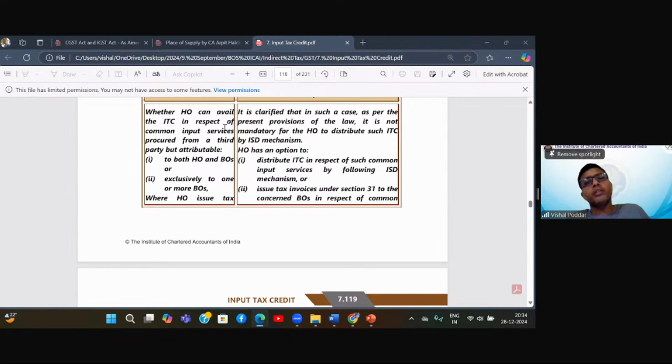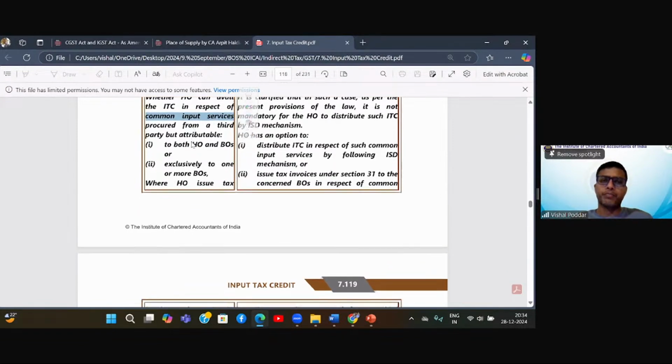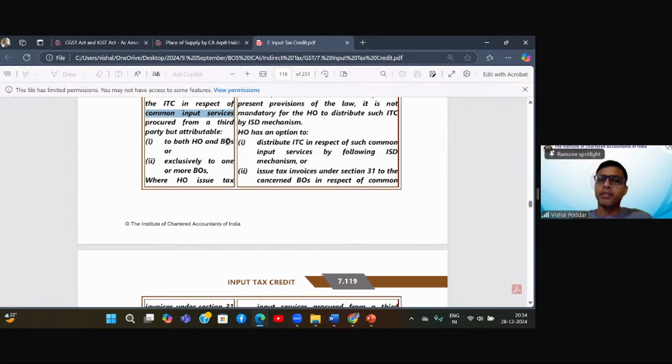So some rulings, in fact, even said that head office cannot take the credit in the first place, forget about cross charge and ISD. So the first question that came up was: can head office claim credit if it has received some common input service, which may not even be related to the head office, it may be related only to branches? So it may be attributable to head office and branch, or it may be exclusively attributable to branch.